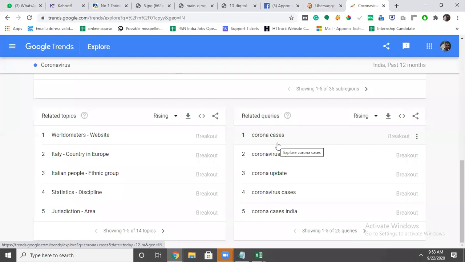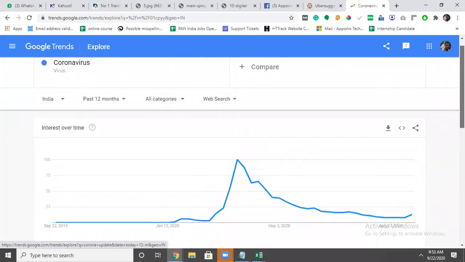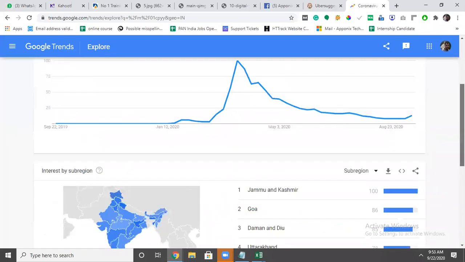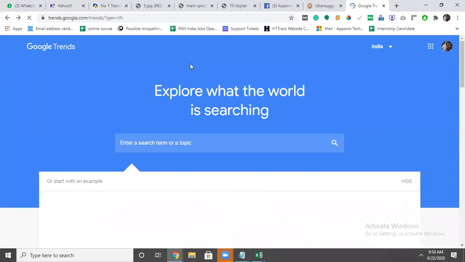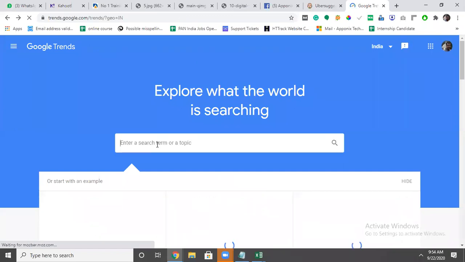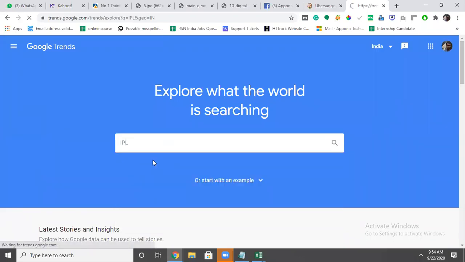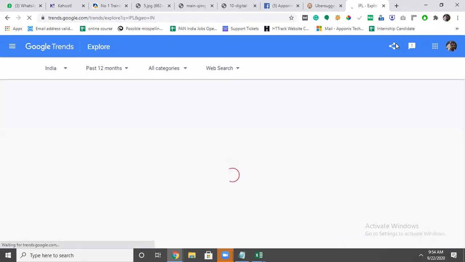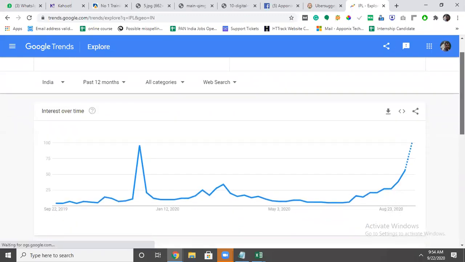That is also one of the factors. Let's see, that is done. I will search one more keyword. The recent trending topic is now IPL, which means you will get to know whether it was a trend or not. If you are writing any article or making any video, you have to use the Google Trends option. You can see here.